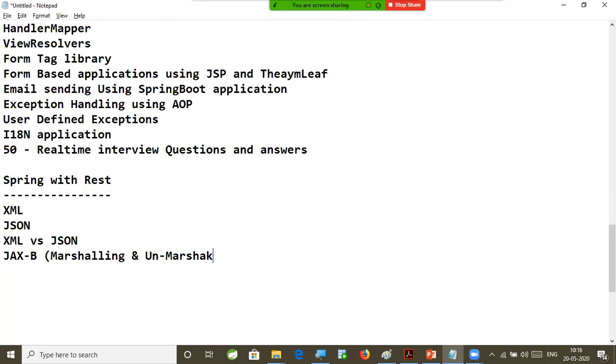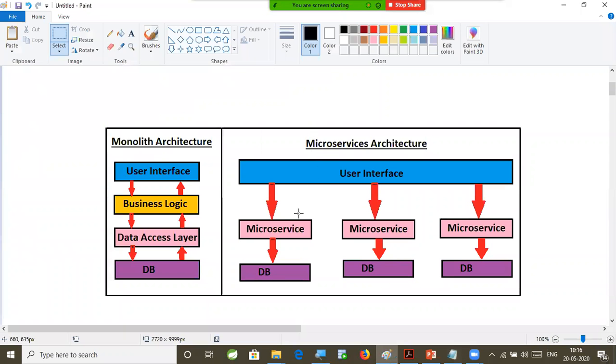Marshalling and unmarshalling, because when one application wants to talk to another application, multiple microservices will be available in our project. Let's look at this. If I go for a microservices based architecture, here I have one microservice. This microservice wants to talk to the database, so we are going to use Spring Data. That is the use case for learning Spring Data.